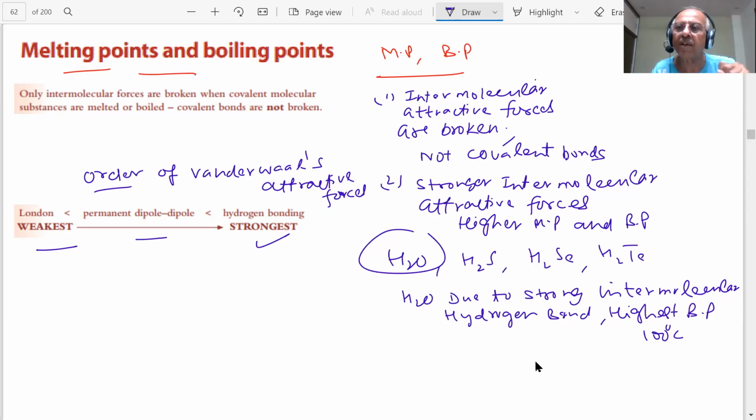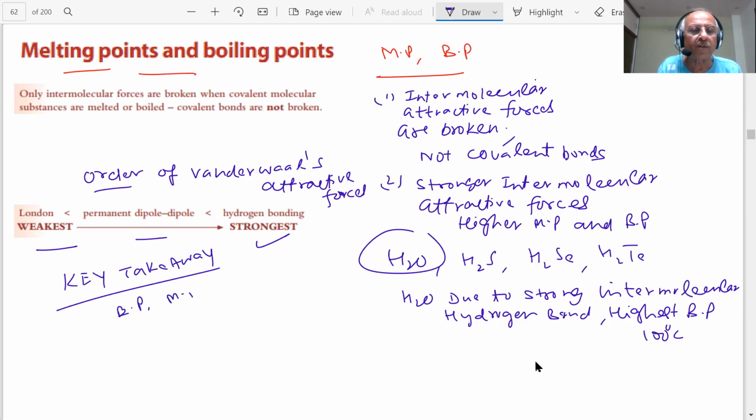So I hope you have understood everything and you know the key takeaways. The key takeaway here is that the physical properties like boiling points, melting points, students, are directly proportional to the intermolecular attractive forces between the molecules, which we are talking of as van der Waals forces, and the strongest of all these is the hydrogen bond.